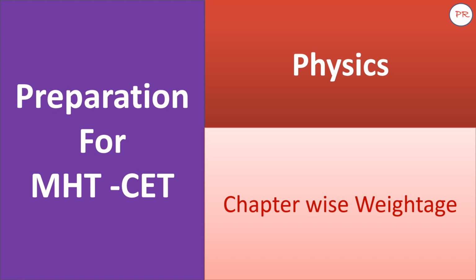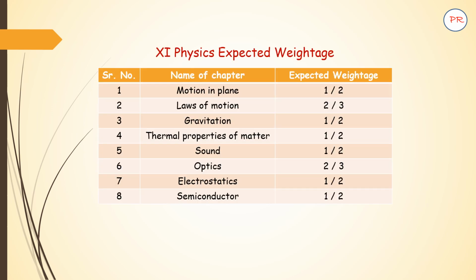In this video of preparation for MHT-CET, we are going to discuss the chapter-wise weightage for physics. As we know, the syllabus is divided into 11th and 12th standard. There are a total of 50 questions, and 10 questions are going to be asked from 11th standard and 40 questions from 12th standard. So let us see the type of questions which are going to be asked from different chapters over here.